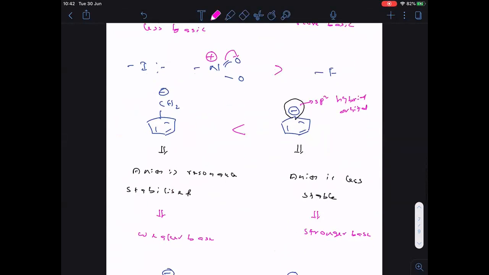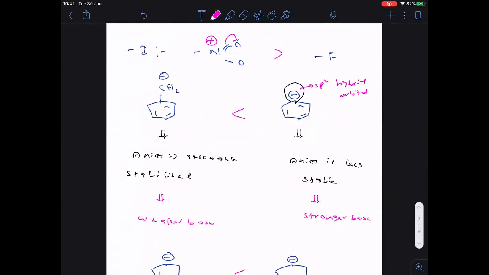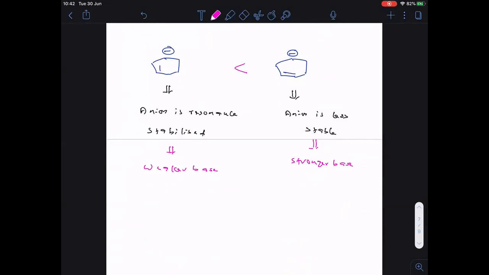And this is one more example. And this is the last example in today's class.